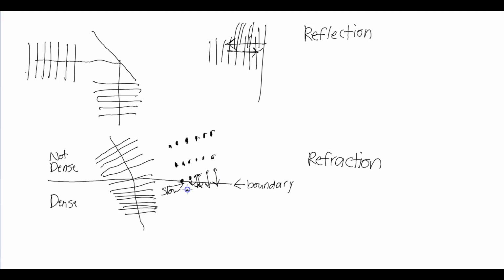Then once you get here, these people will be slowing down, but these people at the outer edge will still be marching faster. Because of the imbalance of speed along the line, the line will start to bend inward, which sort of explains refraction.